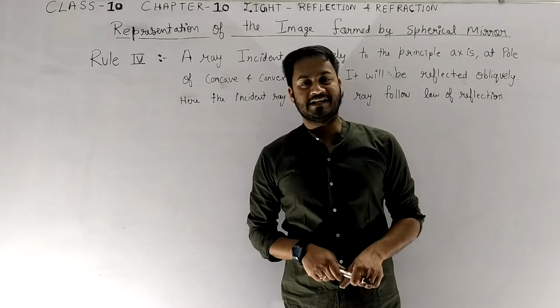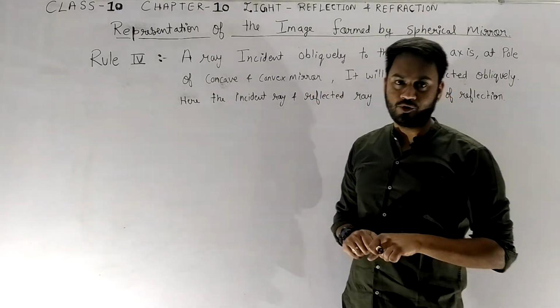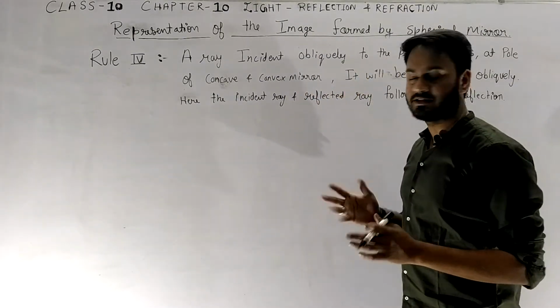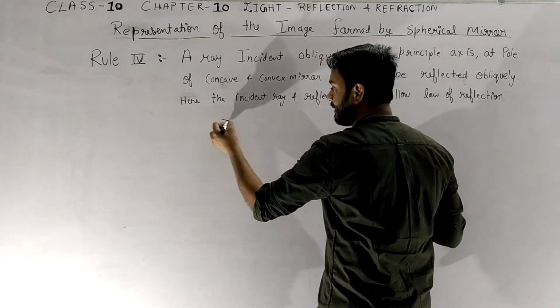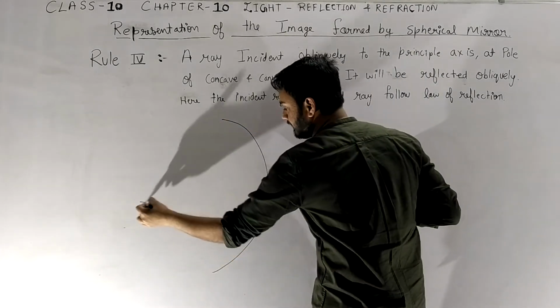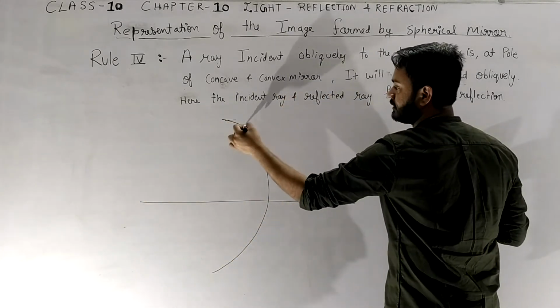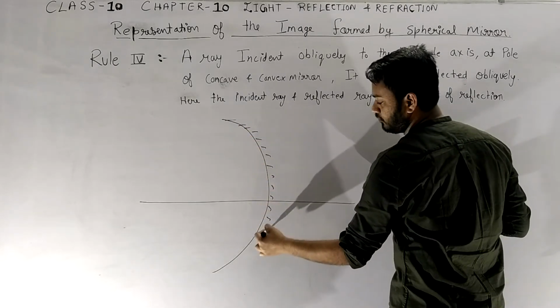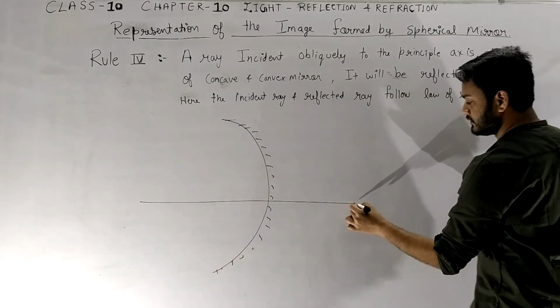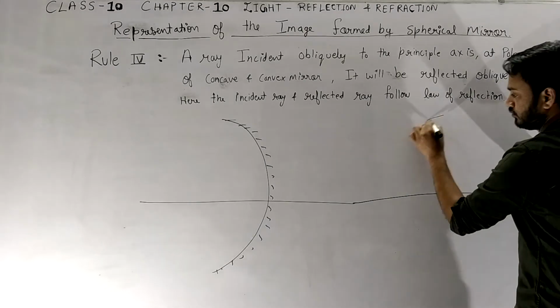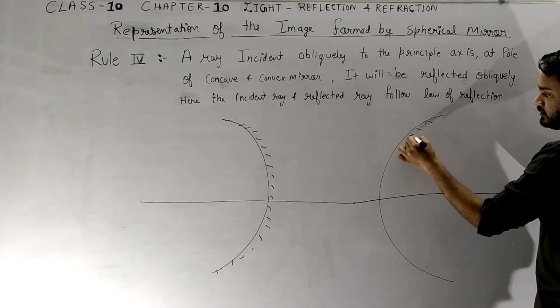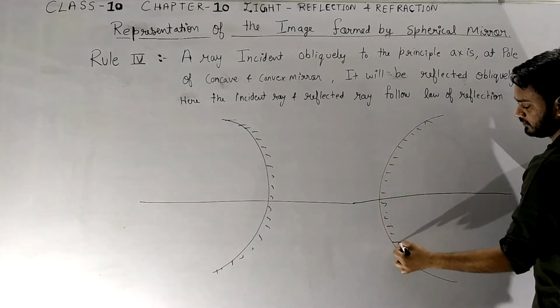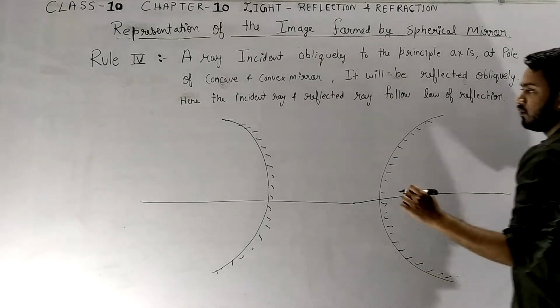Now the final and the last case, that is rule number 4. In this, if we take another mirror, a convex and a concave, for both cases we are considering the same rule. So these are the convex and concave mirror. What will happen here?